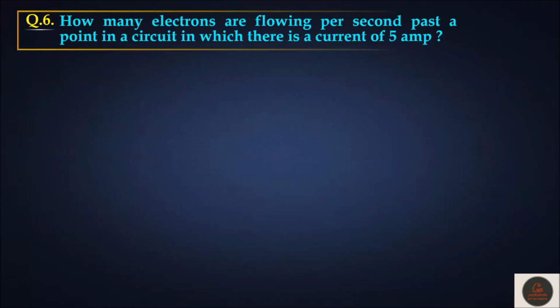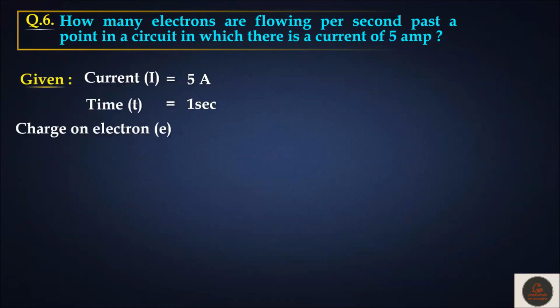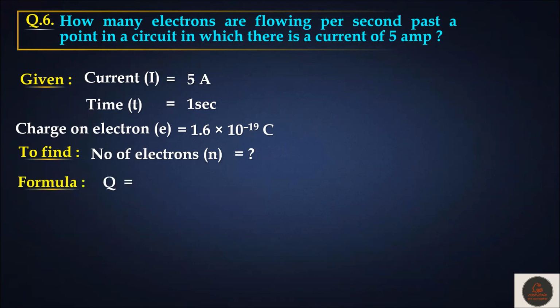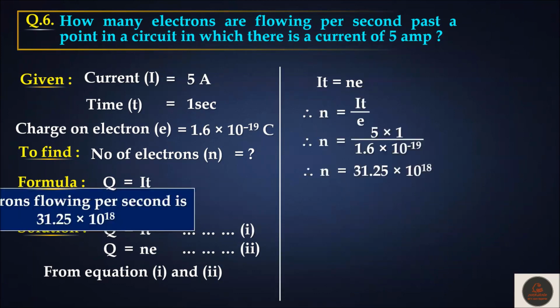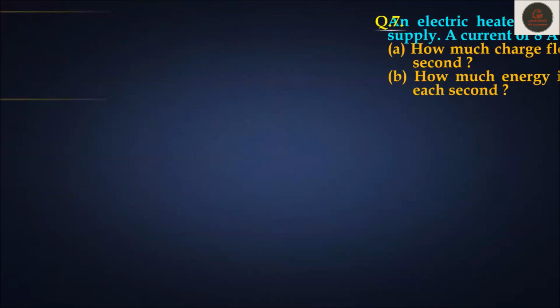How many electrons are flowing per second past a point in a circuit in which there is a current of 5 ampere? Current is given 5 ampere. Time is 1 second. Charge on one electron is fixed. Number of electrons we have to determine. This is same question as before. So once we solve this, we get the result as 31.25 into 10 raised to the power 18.